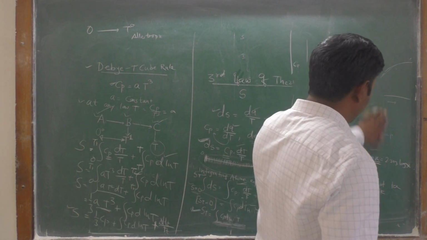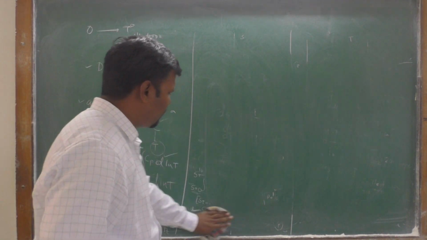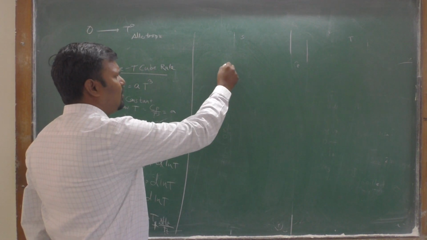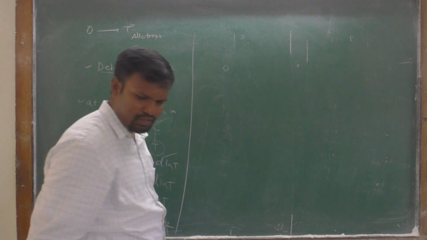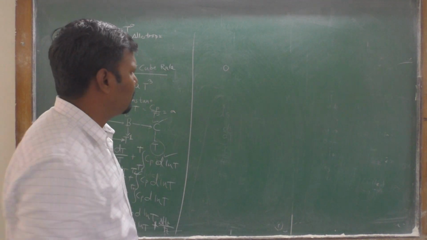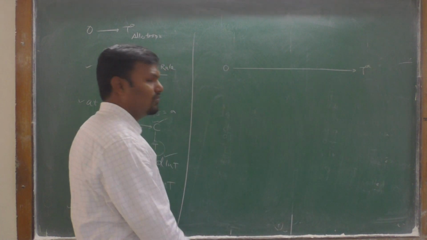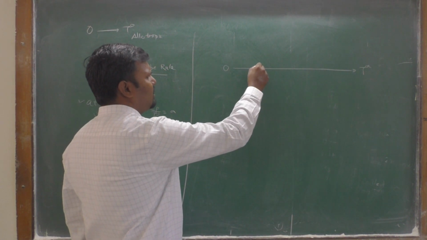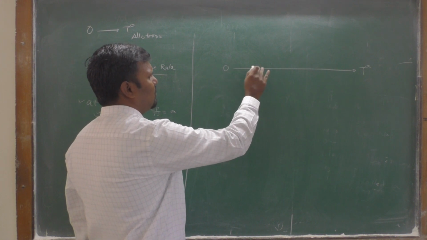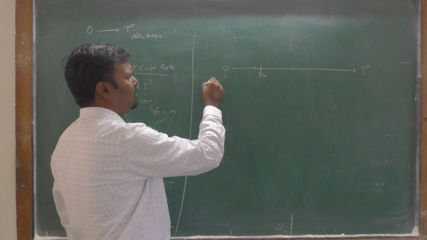Now we are interested in finding the entropy for liquids and gases. Suppose our liquid is starting from the absolute 0 temperature to a T degree Celsius temperature. At absolute 0 temperature there is a crystalline solid.